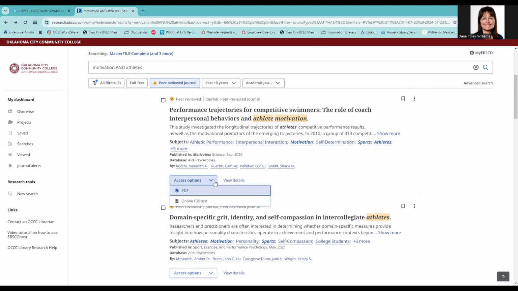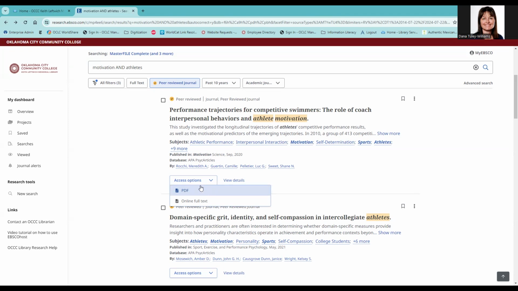In some cases, there is no full text available. If you see an article you're interested in, but it has a request this via interlibrary loan link, that means that the library will obtain a copy of the article for you from another library. Click the link, fill out the form, and we'll email you the article when we receive it, usually no more than a couple of business days. Occasionally, articles take longer, so have a backup plan if you're in a hurry.